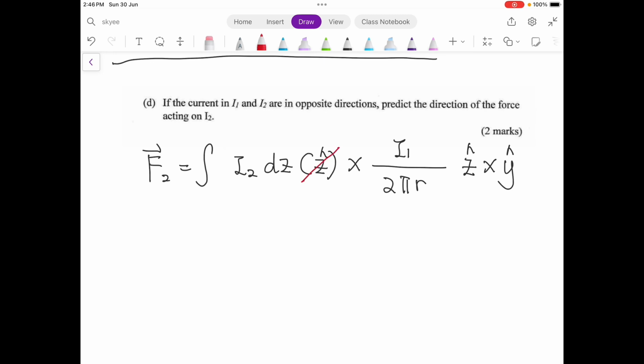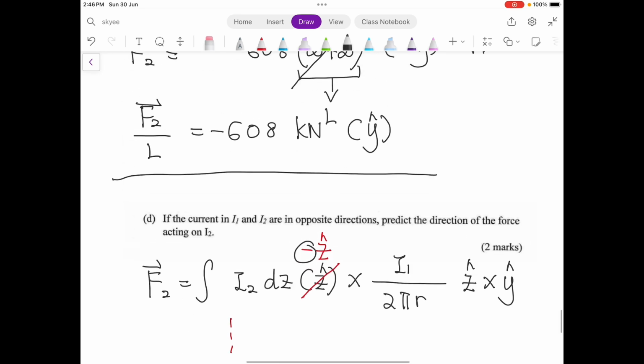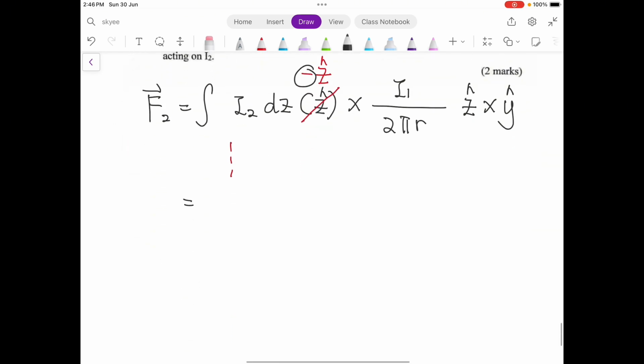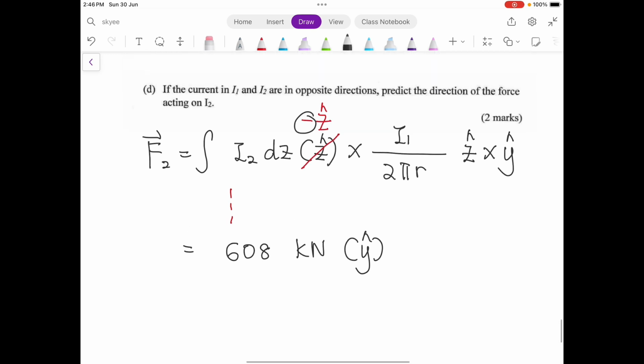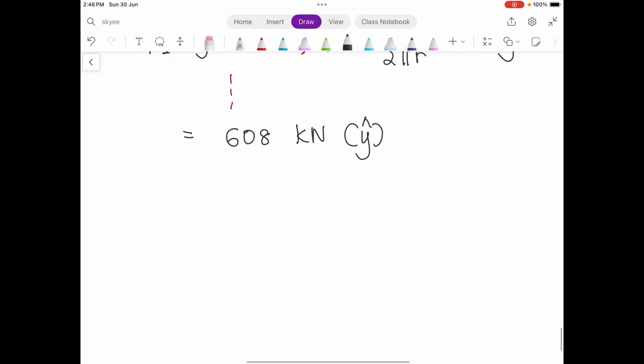Opposite direction, meaning that one of it could be negative z. When you continue the calculations, you will still get the same thing for the F2, except for the directions. Just now the direction is negative y, so now probably you will get 608 kilonewton, and it is in the y direction because of this negative.